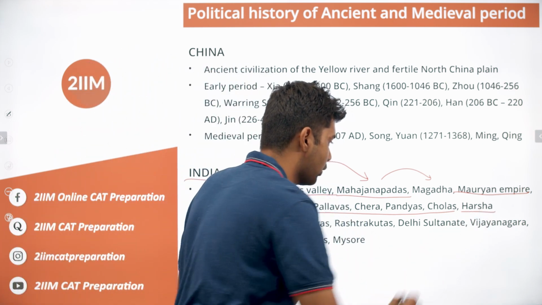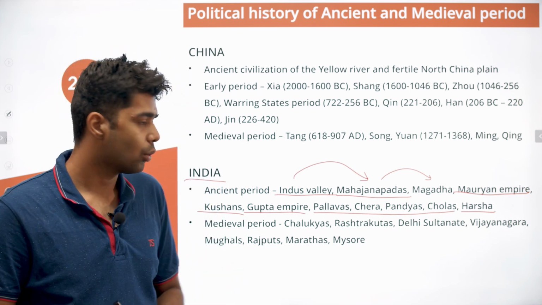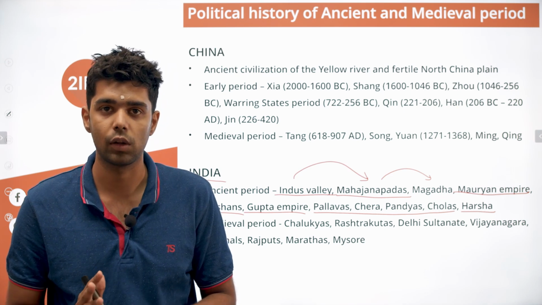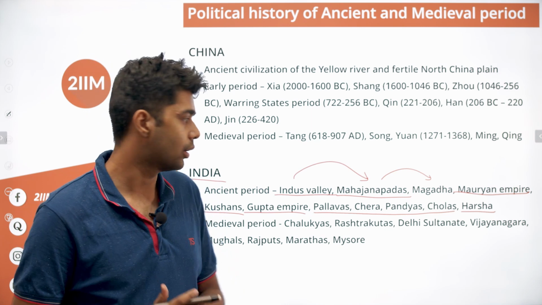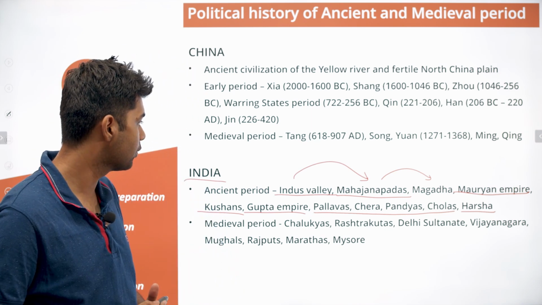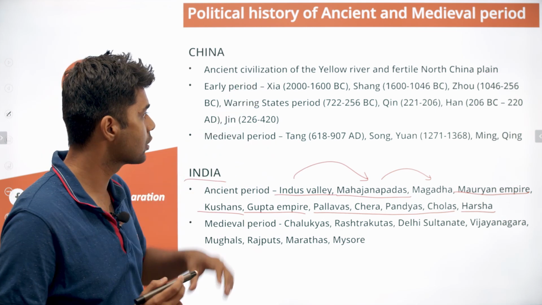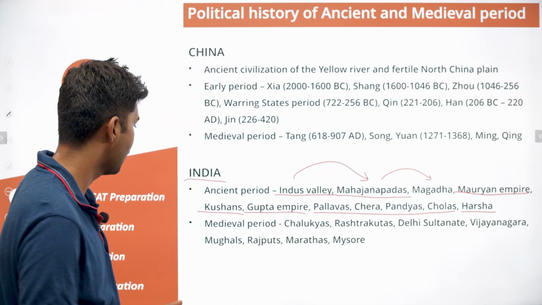And then one of the last empires in India in the ancient period was Harsha. So Harsha was a very famous ruler. He was known for his justice. He was known for the overall prosperity which he gave to the people of his reign. So Harsha also had extensive contacts during this period. They also had extensive contacts with China. So that was about the ancient period.